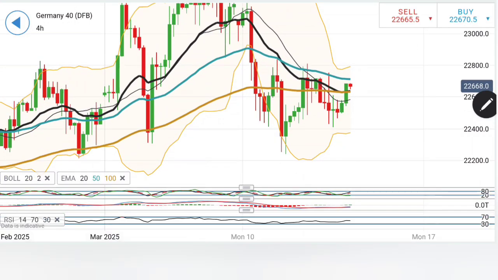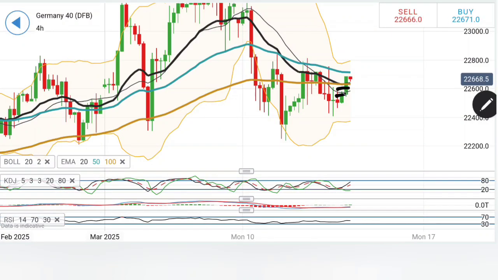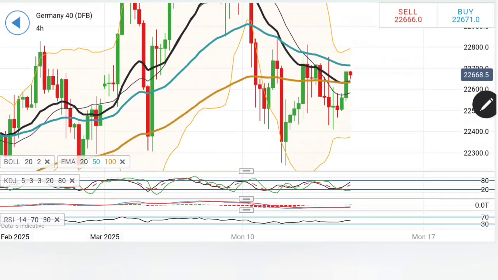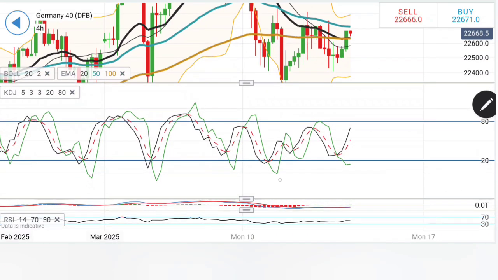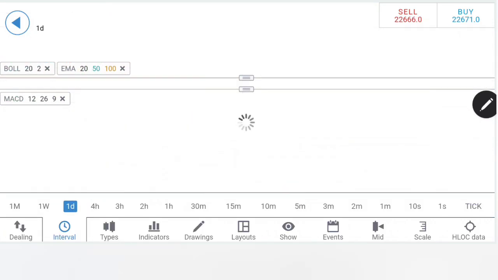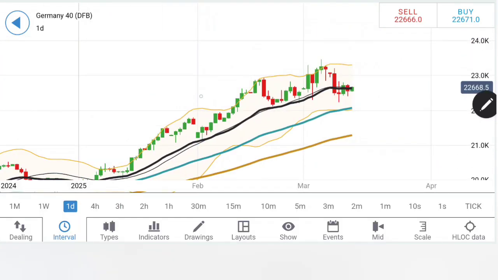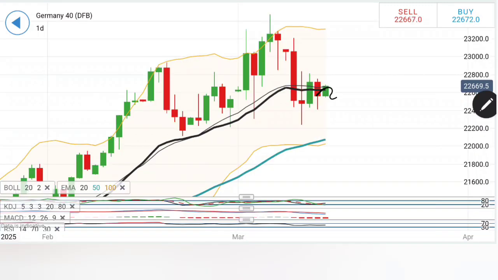Right now it is rising, not consolidating, and trying to find a breakout point here. At 22,700, 720, you can initiate a buying entry. Yes, the indicators are supportive for further rise. Coming to the daily chart, after a swing here, we can see a reversal sign, then now lower highs and lower lows here. We have to wait for it to break out, and a good reversal sign should be above 22,800.